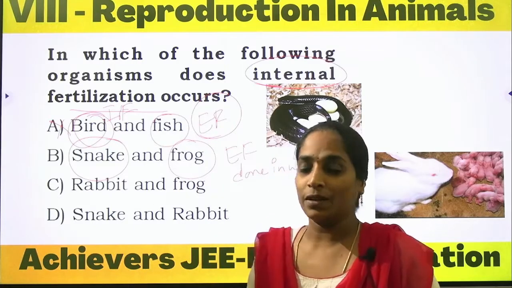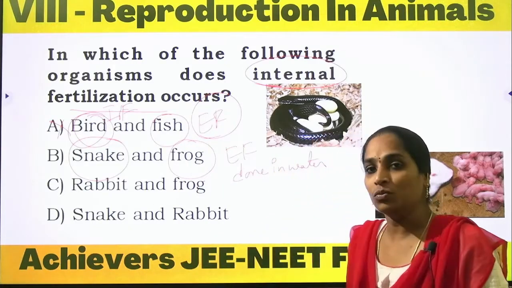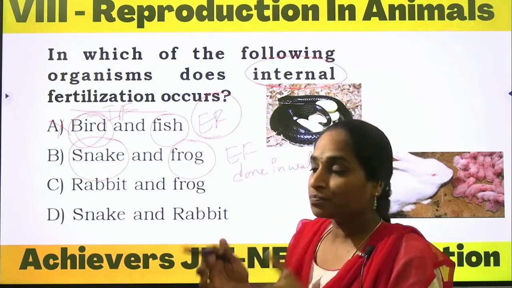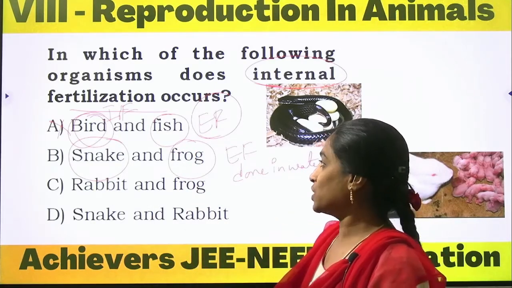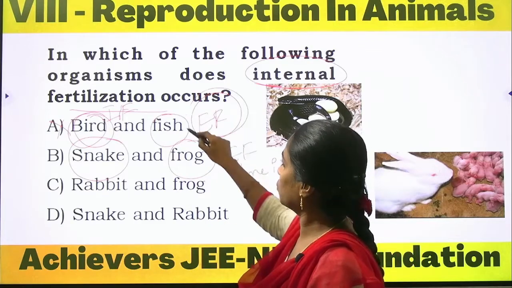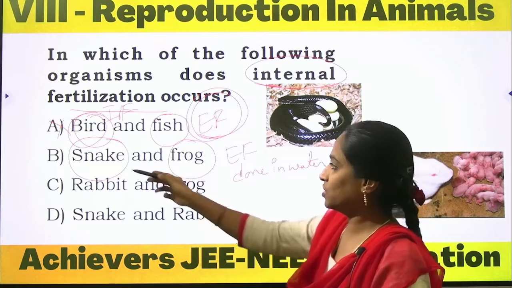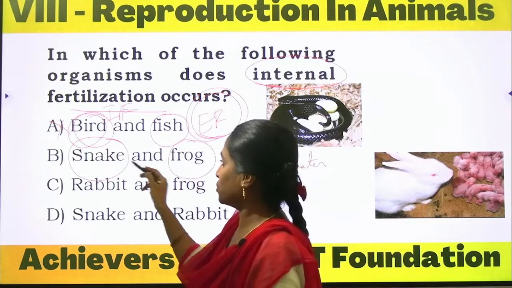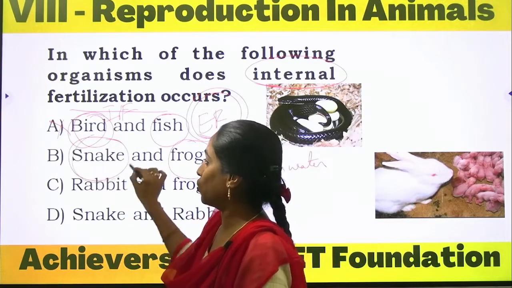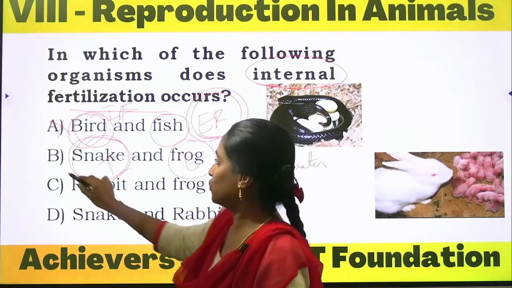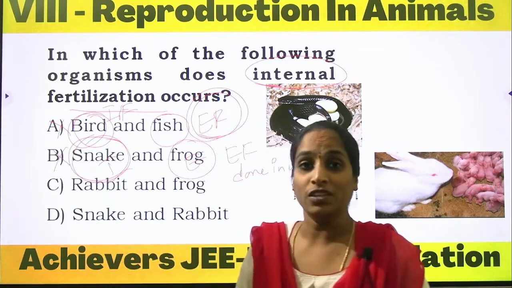Fishes survive in water bodies, so within the water a group of sperms and eggs are released and they undergo external fertilization. So in this option one organism is internal and one is external, so we should not consider option B.